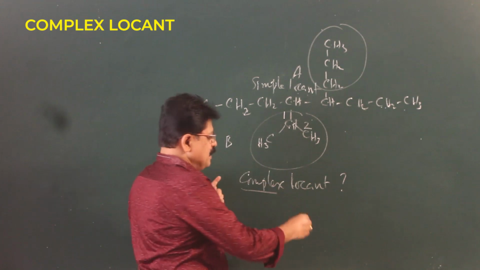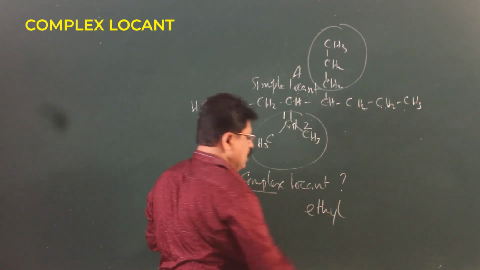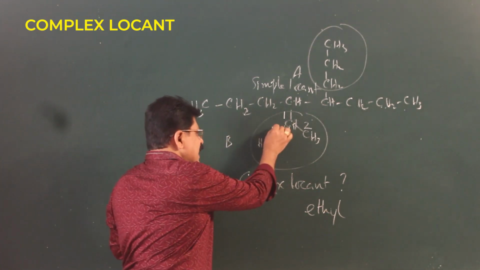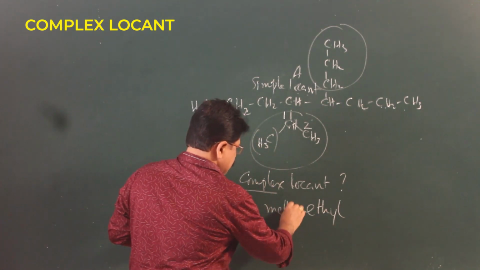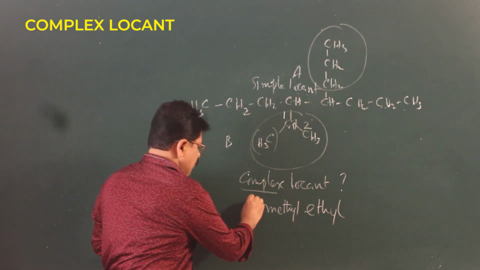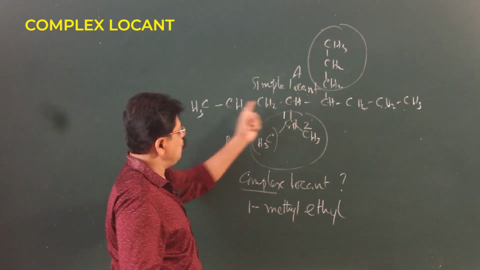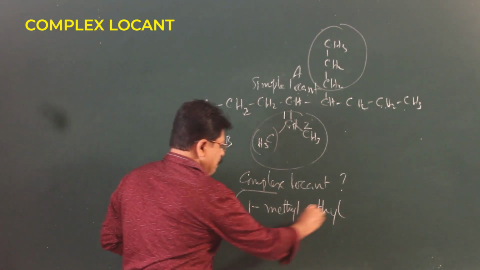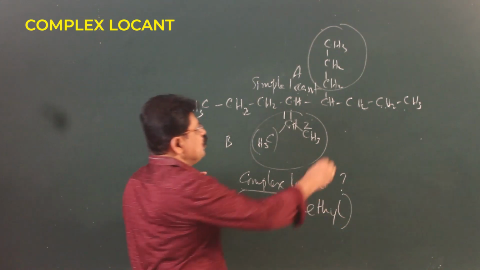What will you call a 2 carbon system? Eth. Because it is a side chain, you call it ethyl. What kind of ethyl is it? An ethyl which has a methyl. So I have to write the methyl first. Where is the methyl in this chain? On the first carbon of this. Here you are having numbers, here also you will have numbers. So a complex locant is always put in a bracket. So now you have got 2 locants.